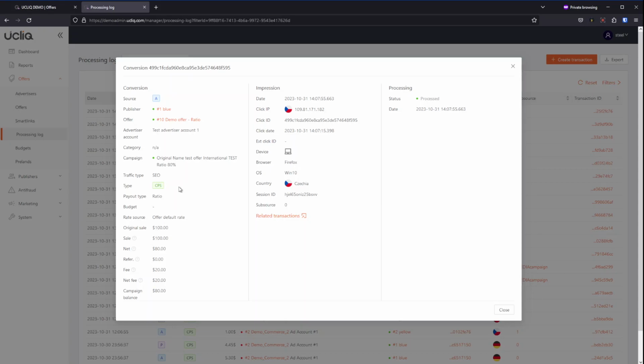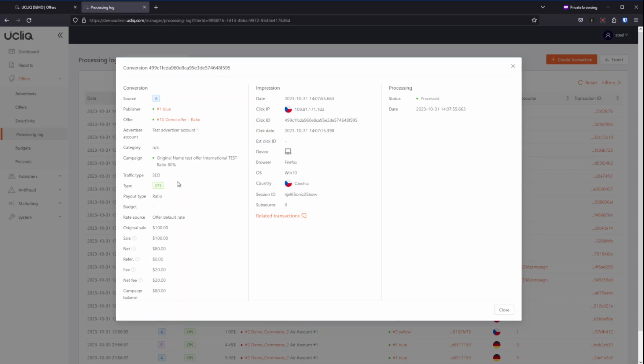CPL is like zero conversion, lead registration. If advertiser is paying for lead, it will be registered as CPS, if it's non-zero amount lead. Even though it may be a PPL one, it's just to make sure you understand it clearly.